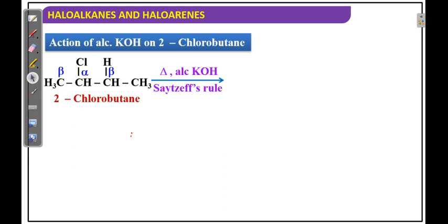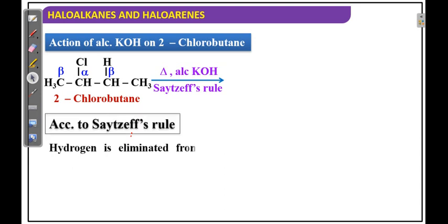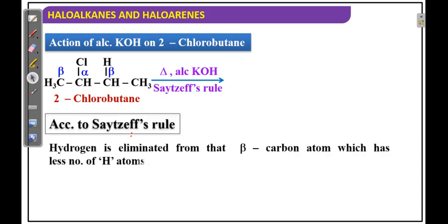In this situation we follow the Saytzeff rule. What is that rule? Hydrogen is eliminated from the beta carbon atom which has fewer hydrogen atoms. Where there are fewer hydrogens, that hydrogen is released.